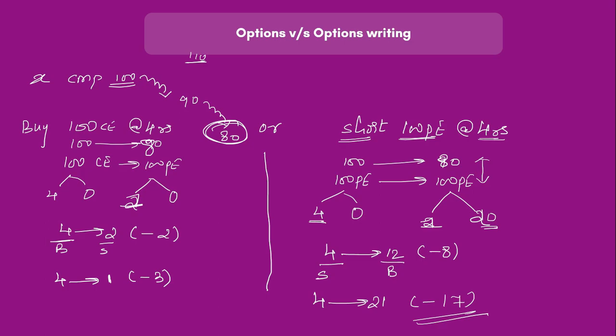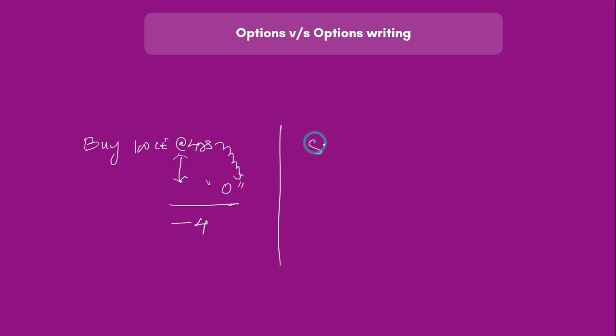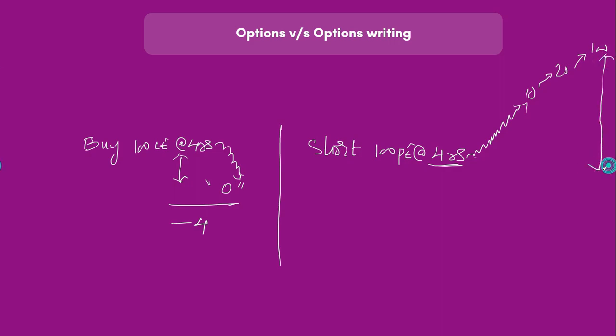Now I'll explain the reason again. When I buy a 100 call at say 4 rupees, if the stock doesn't go in my favor, in the worst case 4 would become 0, and I lose the entire 4 rupees. However, when I'm shorting a 100 put at 4 rupees, if the stock doesn't go in my favor, the premium price will keep going up and it can go to 10, 20, even 100, and my loss can be literally unlimited.